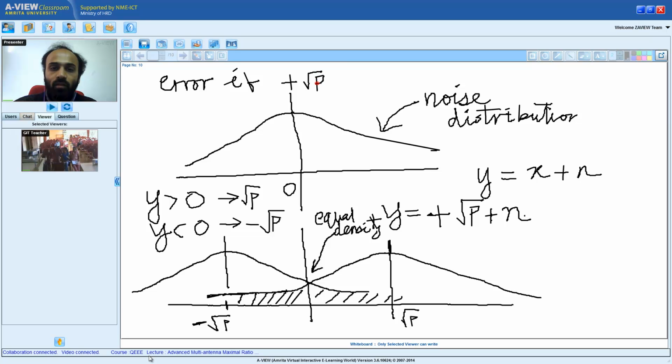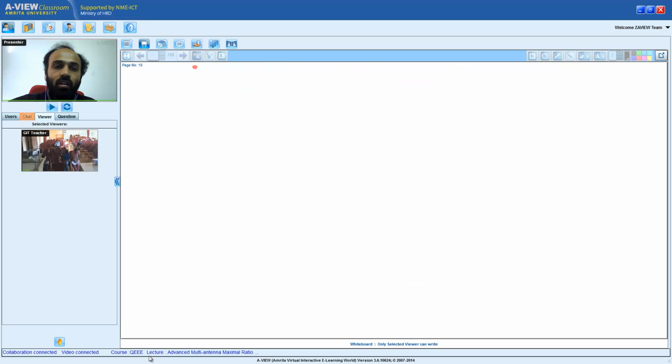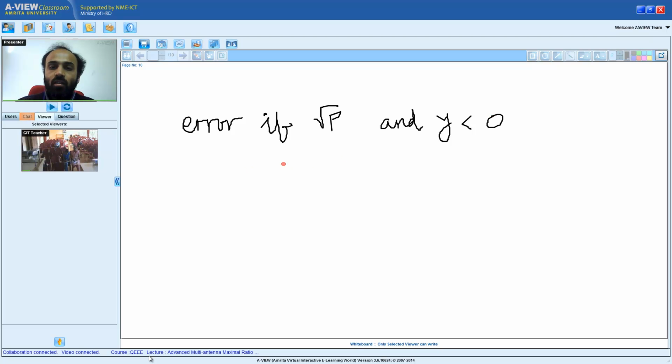Error will occur if plus square root of p is transmitted and y is less than 0, or on the other hand also if minus square root of p is transmitted and y is greater than 0. I hope everyone is able to follow this part.